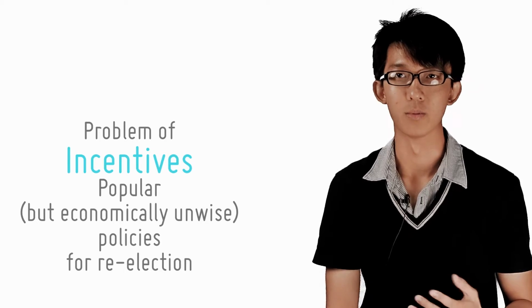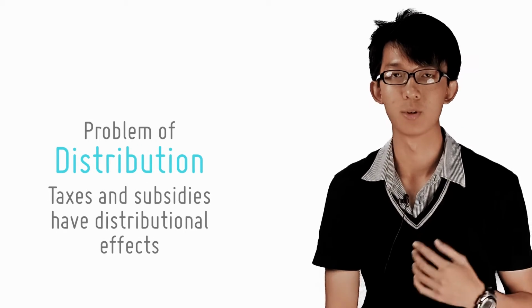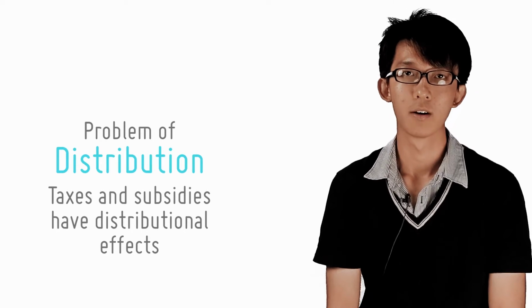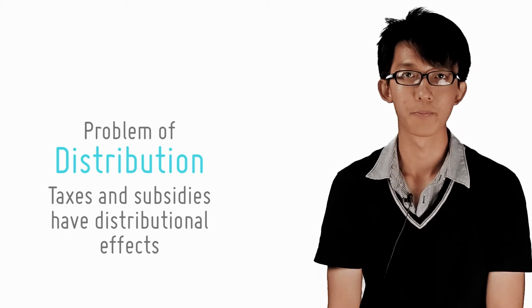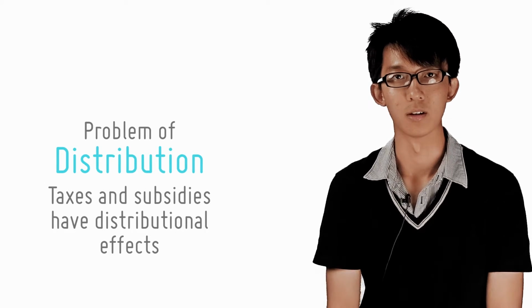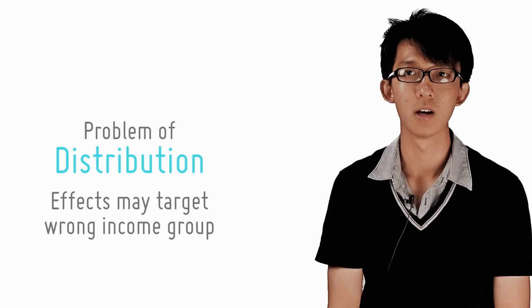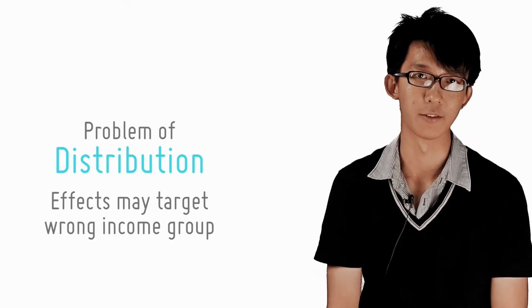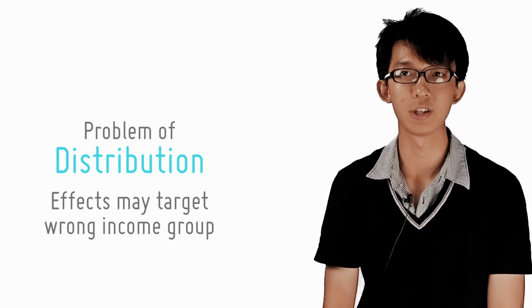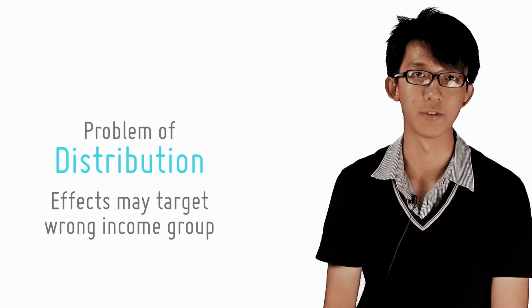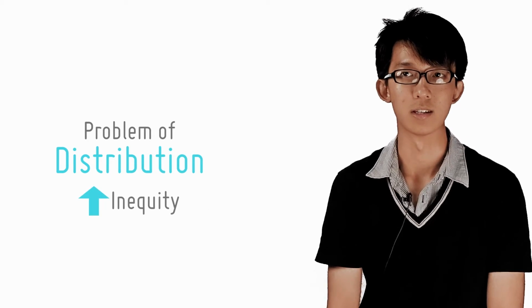Another reason would be that of distribution. Taxes and subsidies, for example, have distributional effects on the economy. For example, many countries in Southeast Asia provide subsidies for fuel. However, while this is meant to help the lower income group cope with rising fuel costs, this overlooks the fact that the poor cannot actually afford cars and thus do not use much fuel. Conversely, it is the rich that actually drive the cars and thus benefit from the subsidies the most. In such a case, inequity is increased.